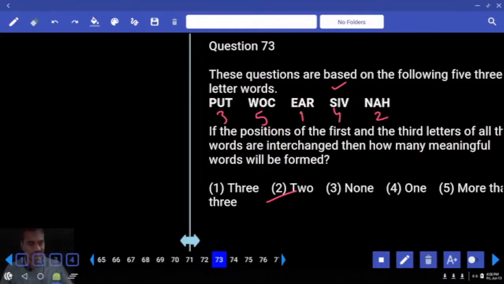Then 73. Now in this 73, the positions of the first and the third letters are interchanged. Now which two are interchanged? First and the third. Then how many meaningful English words can be formed? TUP, is it a meaningful word? No. COWES, RAE, no. VIS, HAN. Hence what is your answer? Only one choice for 73.